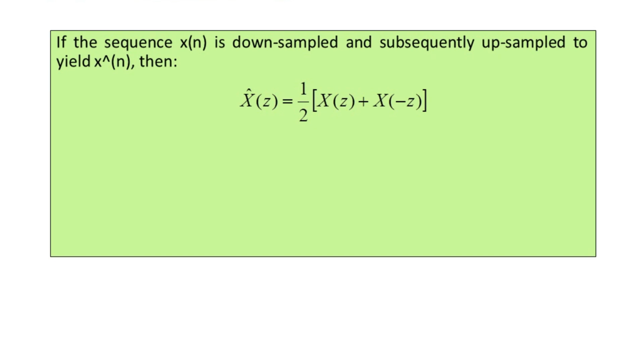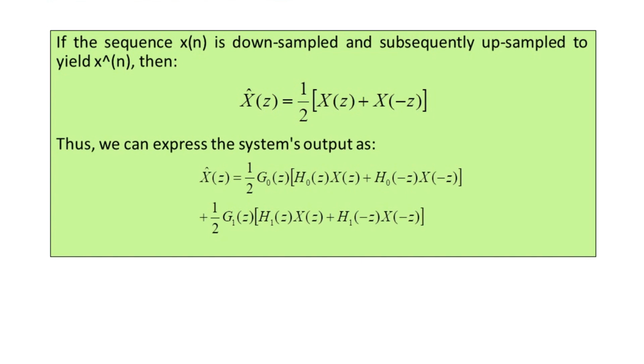So finally we can express the system's output by the mathematical expression, writing capital X cap of Z equal to 1 by 2 times capital G0 of Z multiplied by the bracket where we have the product of capital H0 of Z with capital X of Z added to capital H0 of minus Z into capital X of minus Z, whereas this term is added to 1 by 2 times capital G1 of Z into the bracket having the addition of two terms: H1 of Z multiplied by capital X of Z, and the second term is capital H1 of minus Z into capital X of minus Z.